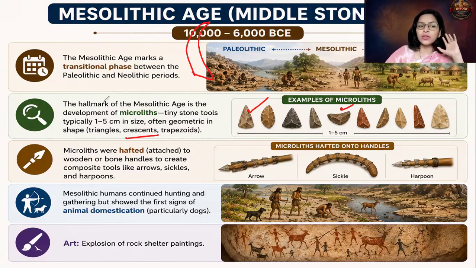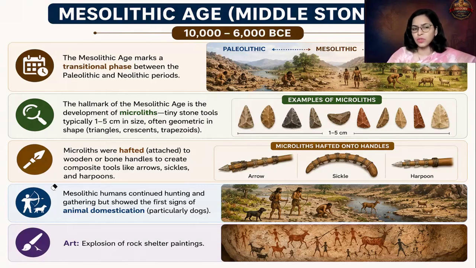Then you have the trapeze, the tools which are in the shape of a trapezoid. So microliths are the characteristic stone tools of the Mesolithic era, and these refer to stone tools ranging in size from 1 centimeter to a maximum of 5 centimeters. These tools are represented in geometrical shapes. They are either triangular, crescent or lunate shaped, or trapezoids.